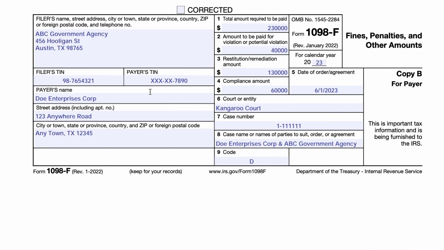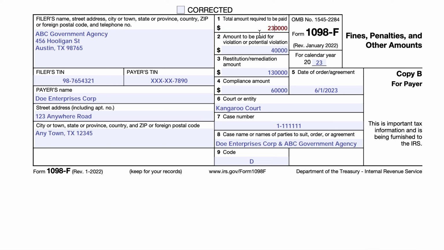So as part of the agreement, they agree to pay $40,000 to the agency in civil penalties, $80,000 in restitution, $50,000 for remediation of contaminated sites, and $60,000 to perform upgrades that will bring their operations into compliance with the state environmental laws. Okay, so that's the framework, and then that will help us understand how these amounts are reported in boxes 1 through 4.